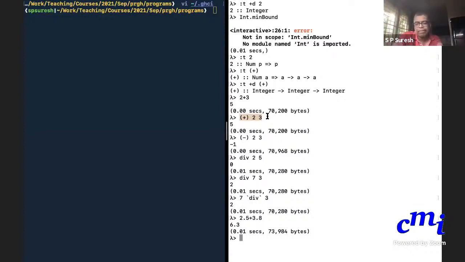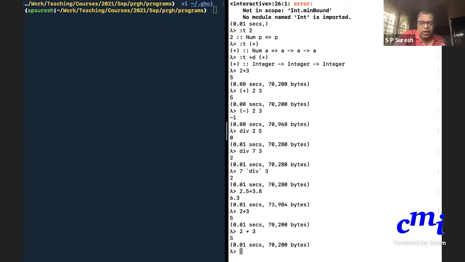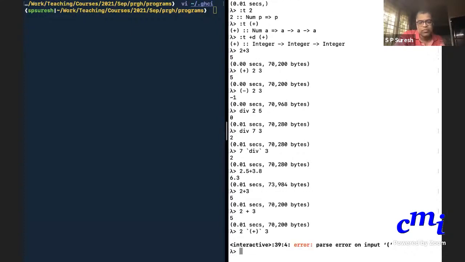I had a question. You did 2 plus 3. If you put spaces between 2 and plus, would it break it? No, it won't break it. White space you can put anytime. Can we do backtick, open bracket, plus, close bracket, backtick? You can try that. It might complain, saying you're doing too much. See, it says you can't do backtick open braces.